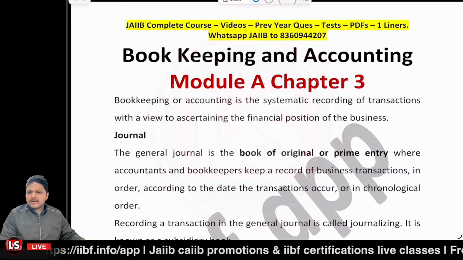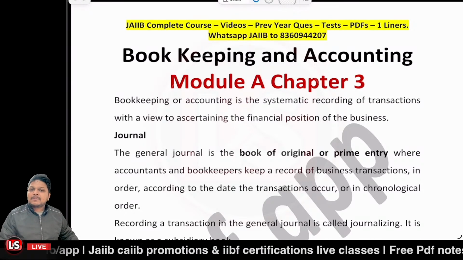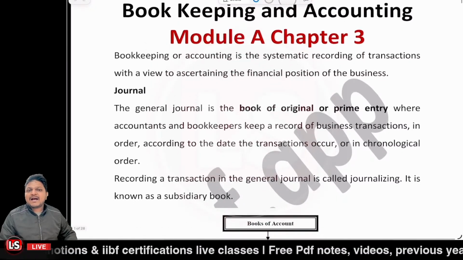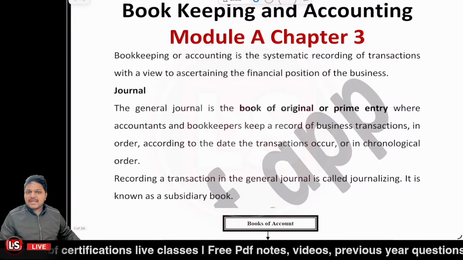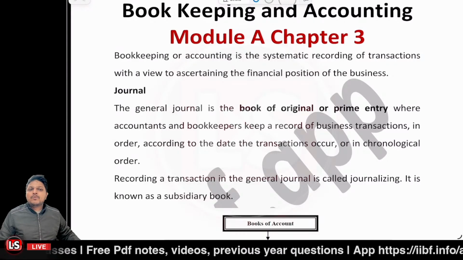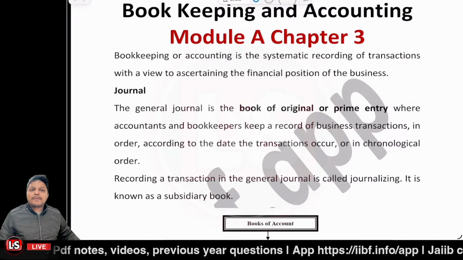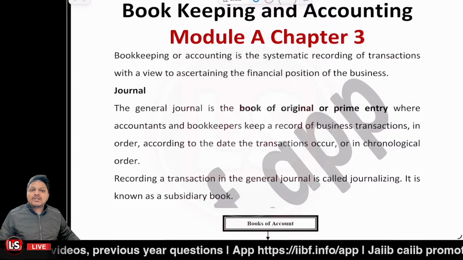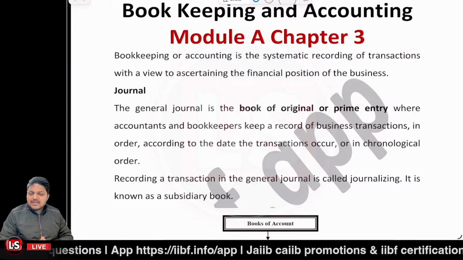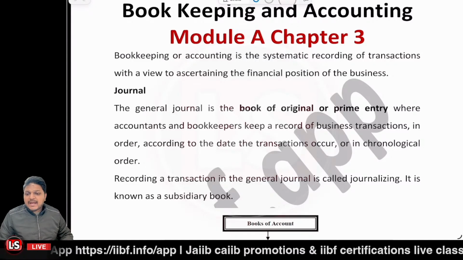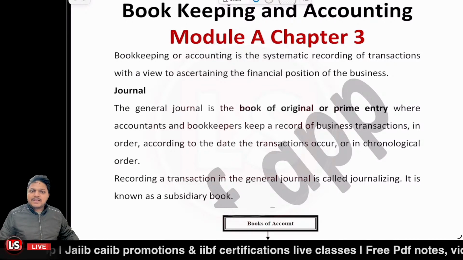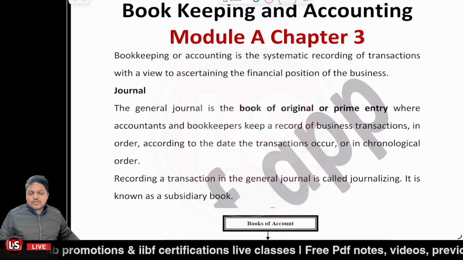The first thing that is done is that we need to prepare the journal. So first of all, the journal entries are to be done. In the first case, we'll be adding the entries to the book of original entry or the book of prime entry, and that is said to be the journal, right? So we systematically record the transactions in the journal first of all, and we need to classify the accounts, like whether the account is a nominal account, real account, or personal account. We should be knowing about that.